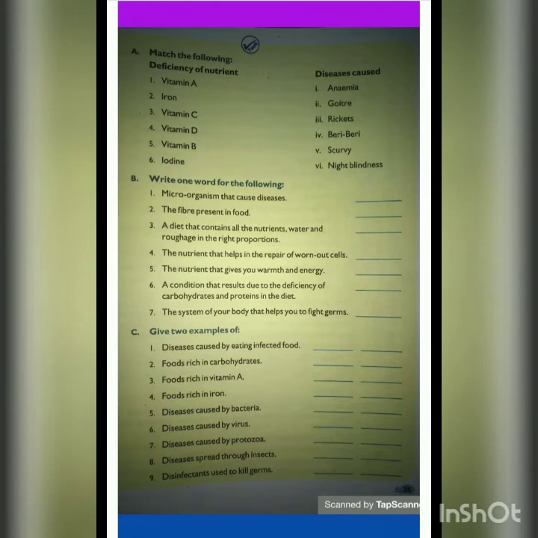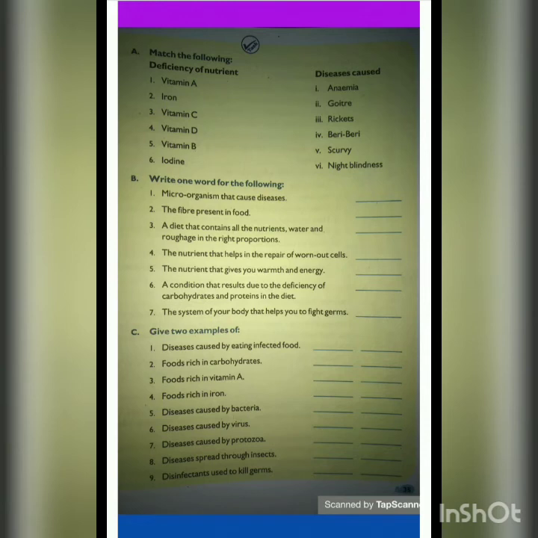Okay. Part C. In this what you have to do is 9 statements are given to you and you have to write 2 examples of each. Okay. The first is diseases caused by eating infected food. Second, foods rich in carbohydrates. Third, foods rich in vitamin A. Fourth, foods rich in iron.